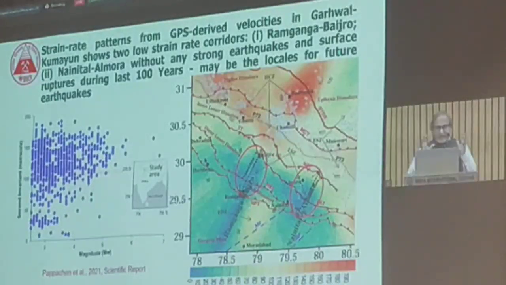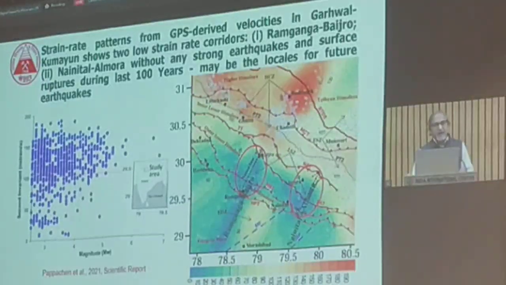So it is understood that in that region some sort of locked zone is present and a lot of seismic energy is accumulated that can come out in the form of an earthquake later on, as a great earthquake or some sort of major earthquake. And in the low strain region, we have identified two corridors which may be the probable locales for the future earthquake in these regions.